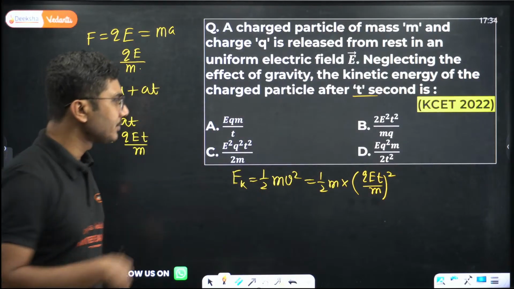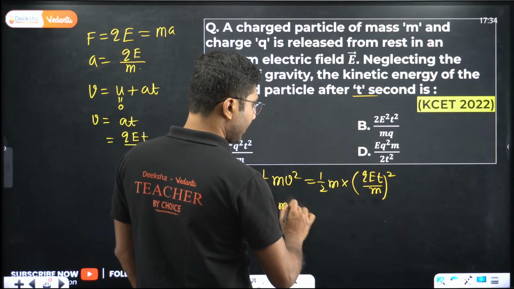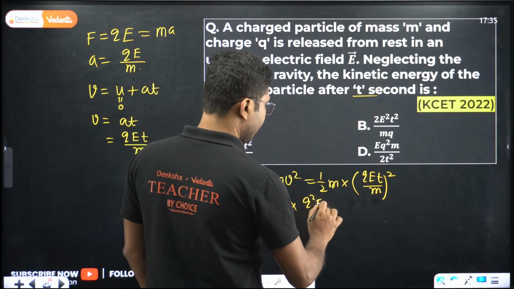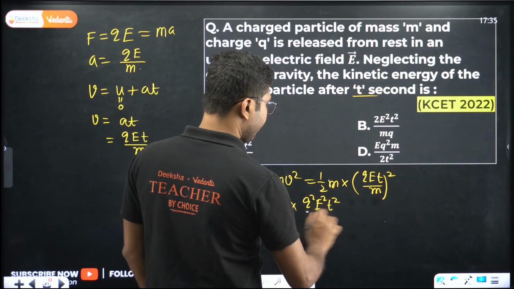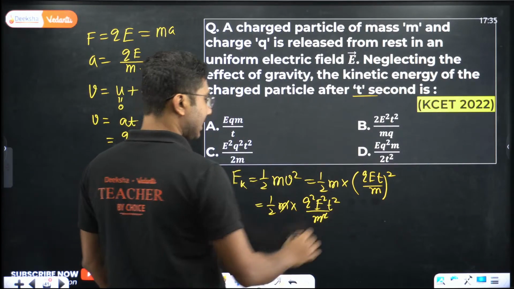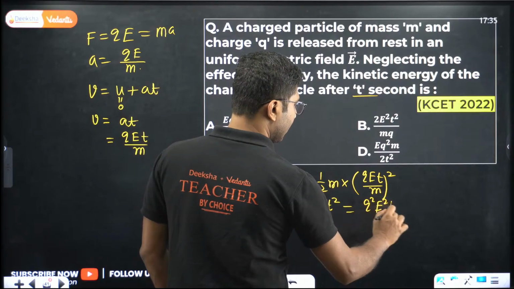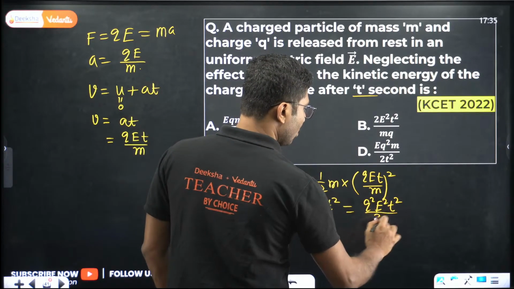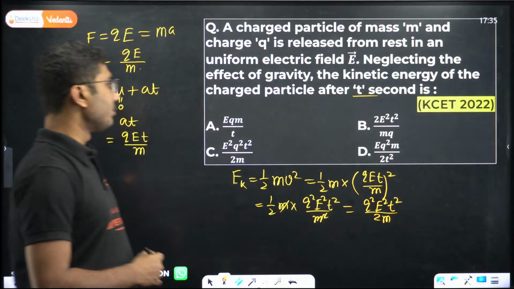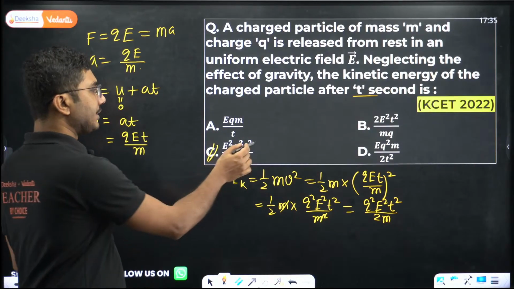Now simplify it: half m into q square E square t square by m square. One of the m will cancel and you get q square E square t square by 2m. So option C is the correct answer.